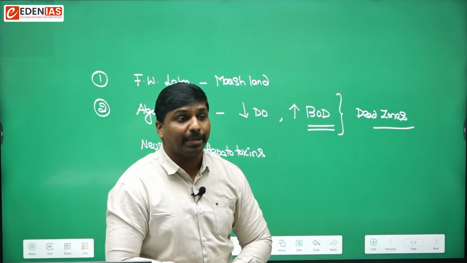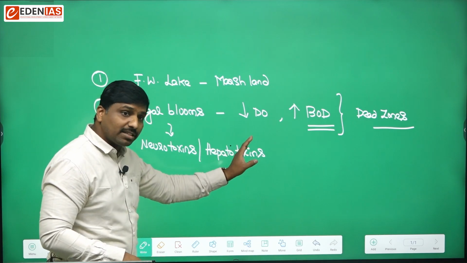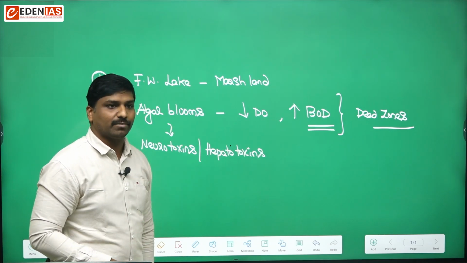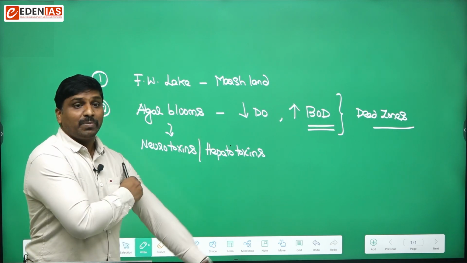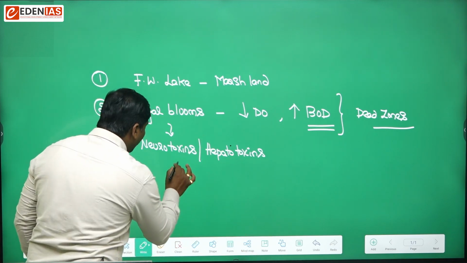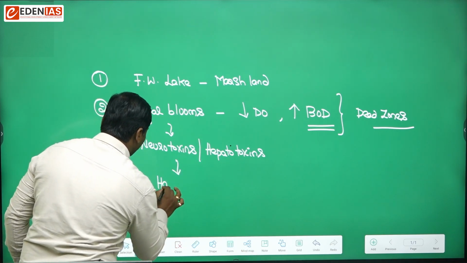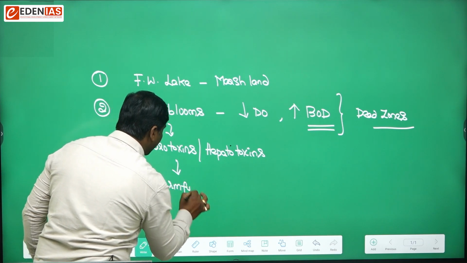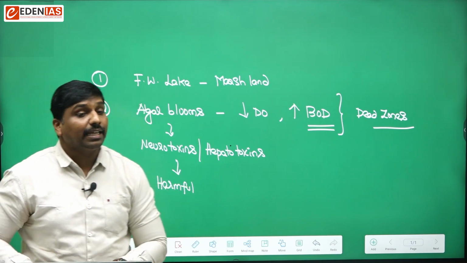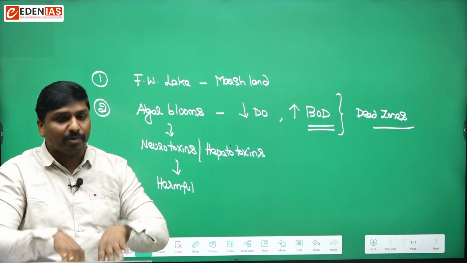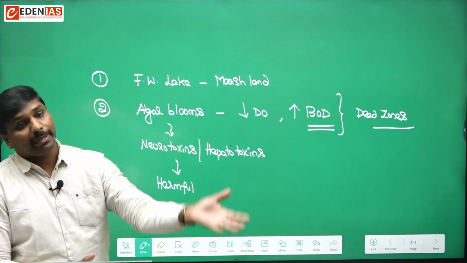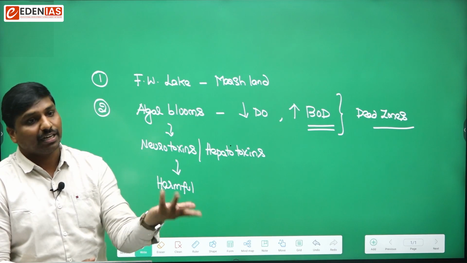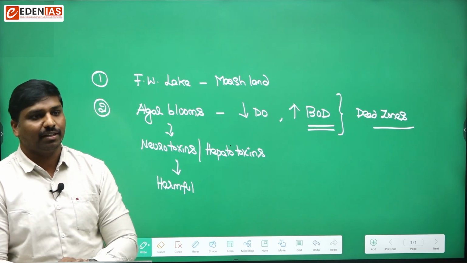Hepatotoxins means toxins that will damage the liver. Such kinds of toxins would be released into the water body, and they will be harmful to other organisms. Let's say these toxins would be consumed by the fish, and there is every possibility that the fish might be consumed by other organisms and animals, like, let's say, humans.